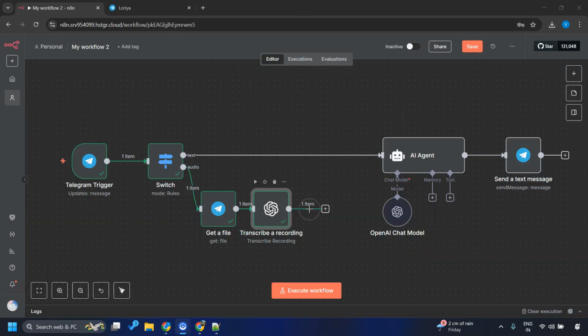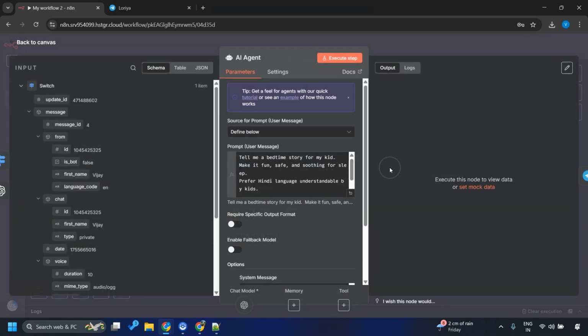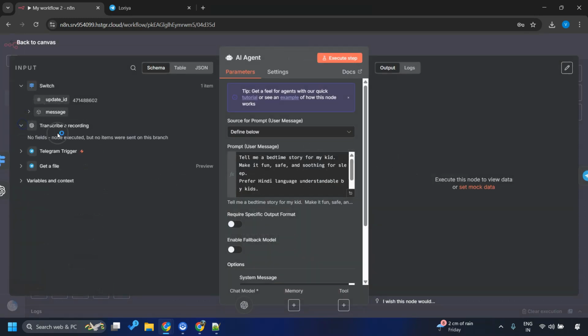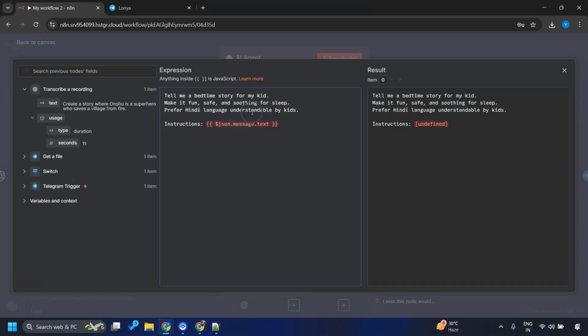Now we can very well connect this node with our AI agent. Let me connect it first, and then I want to get the transcribed recording. You can see this prompt is right now configured to take the instruction through the text message, but this time we have to take it from the transcribed recording. So now there is some change here, right?